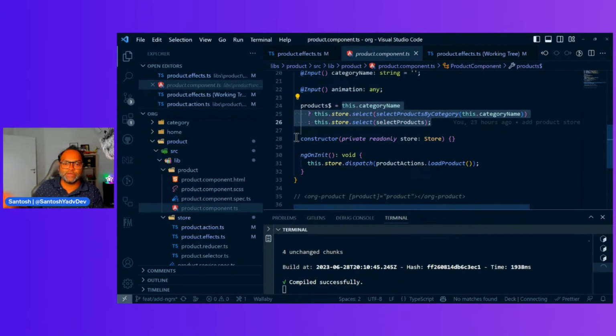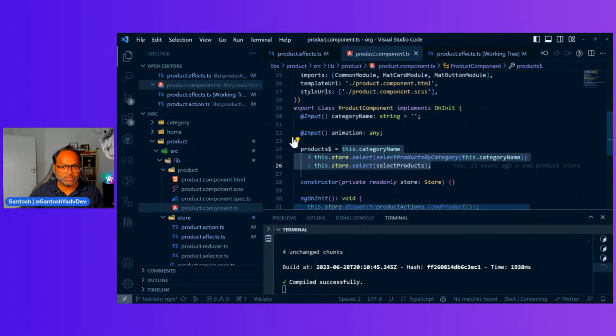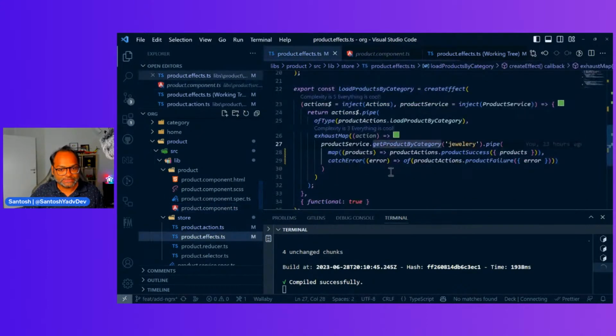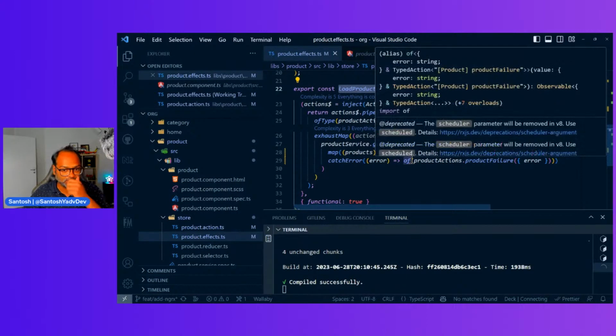So we just load 20 products, and then based on the pagination change, we load more products when needed. So in that case, it makes more sense to just load only products for this specific category. So what we can do is we can actually change our effects. This one, load product by category effects, a little bit.